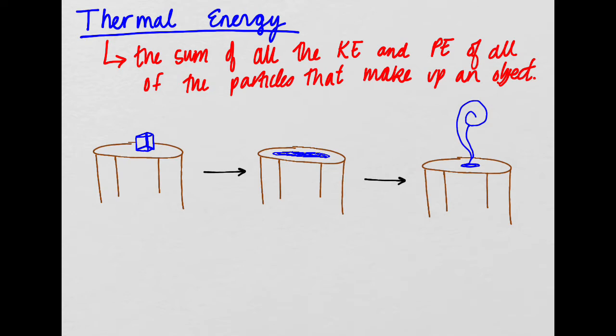I'm going to use an ice cube example here. So let's look at situation 1. This will be 2, and this will be 3. In situation 1, we have an ice cube. The ice cube is what we're looking at. Inside the ice cube, or what makes up the ice cube, are all of these tiny little particles, okay? And all of these particles have kinetic energy. We learned that yesterday. Do they have high kinetic energy or low kinetic energy?